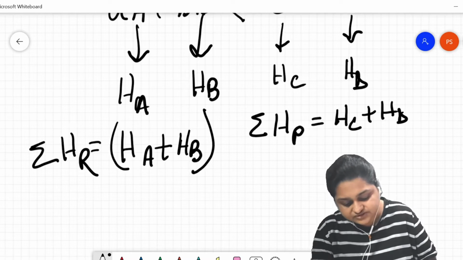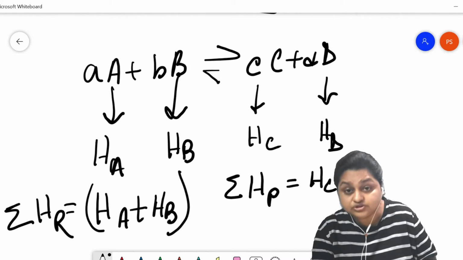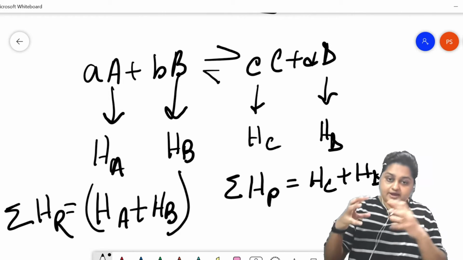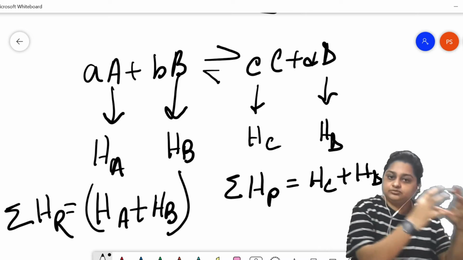So during this change through the chemical reaction, reactants have been transformed to products.